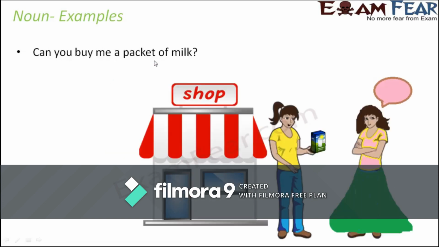Moving on to the next example, can you buy me a packet of milk? So here, which is the noun? Whenever you are given a sentence and you have to identify the noun, what I personally would suggest is go word by word and try to identify that word which identifies a place, person or thing. Can, you, buy, me, a packet of milk. So here, where do you find a noun? Obviously packet is a noun because packet is a thing, right? And milk again represents a thing, right? So these are examples of nouns.